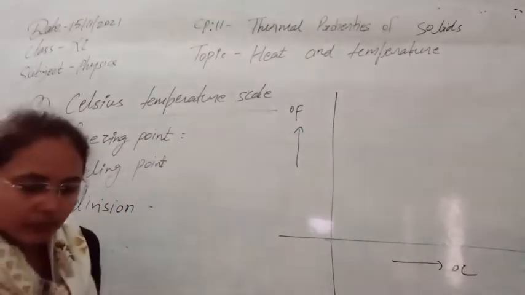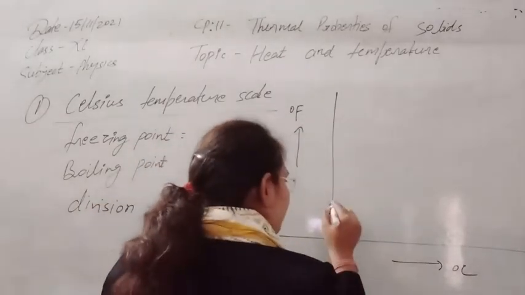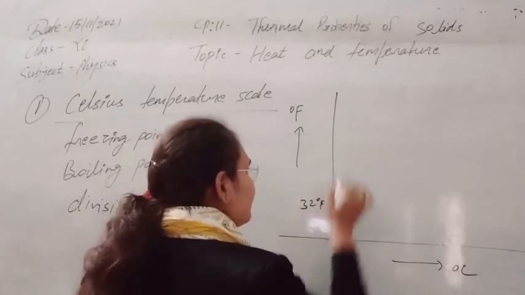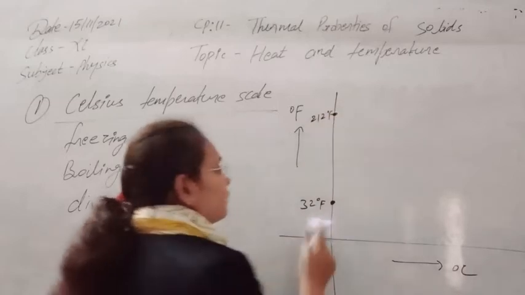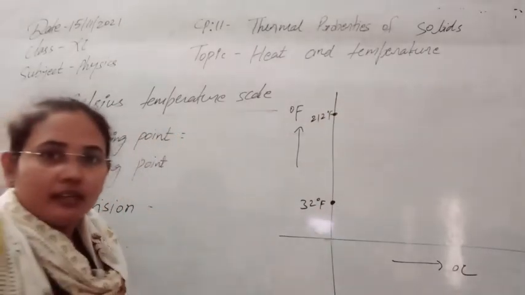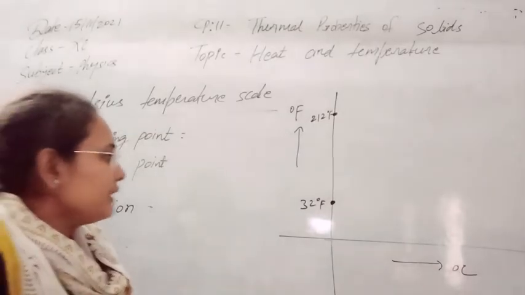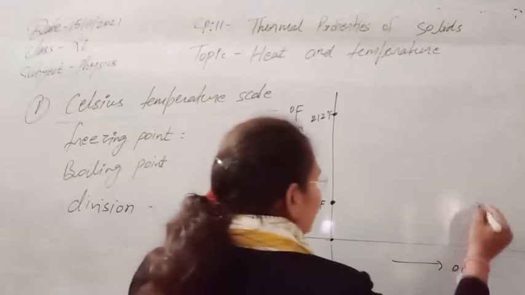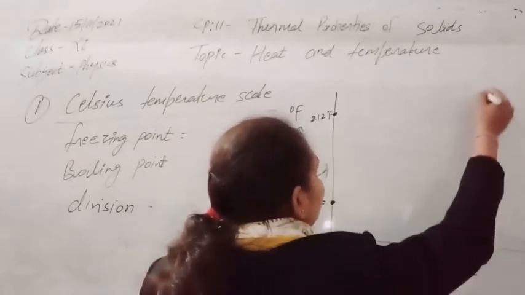After this one, if you will plot the graph, then you know the scale for the Fahrenheit scale: the freezing point is at 32 degree Fahrenheit and the boiling point is 212 degree Fahrenheit. So we can start this graph from here. Now as for the Celsius scale, the freezing point is at 0, so this is already 0, and it is at 100, so suppose this is now the 100 point here.